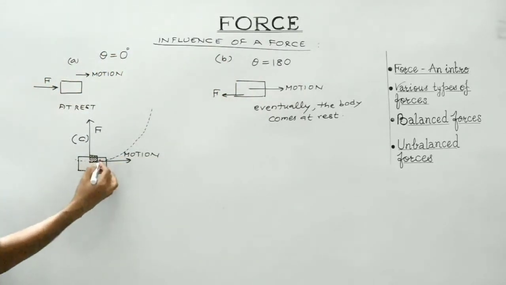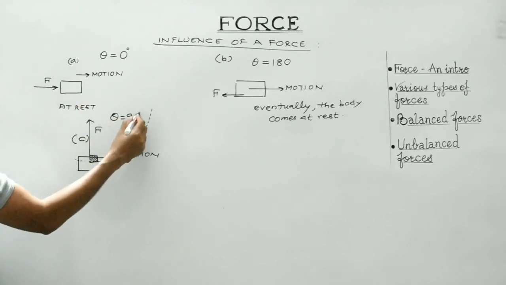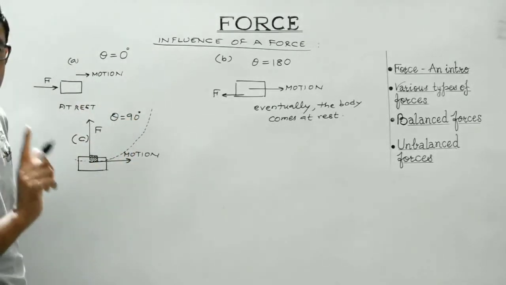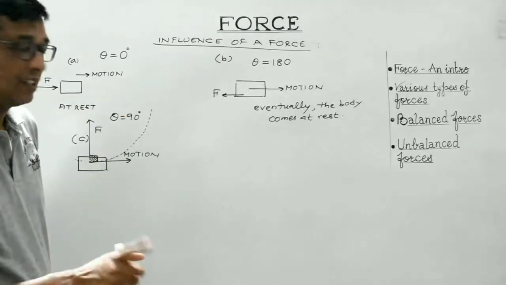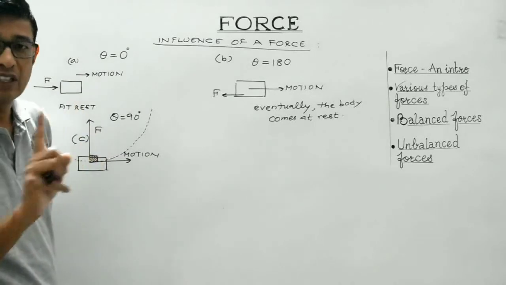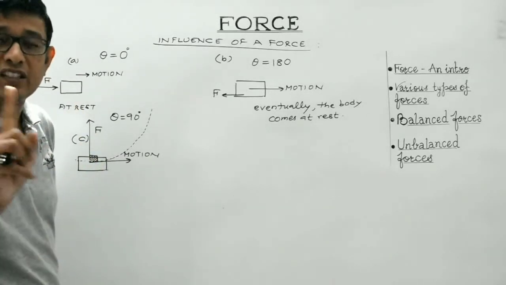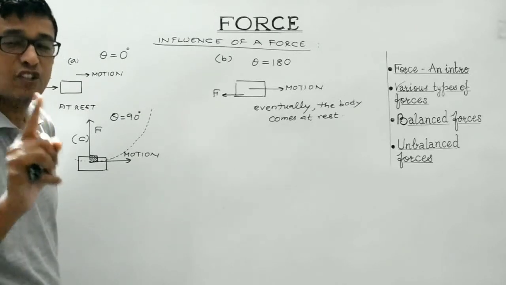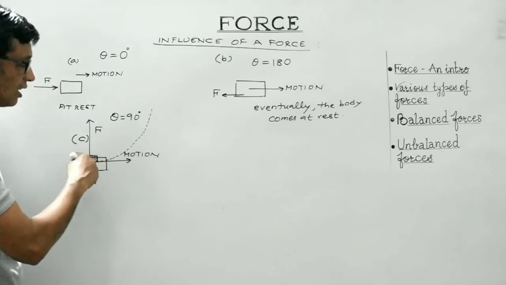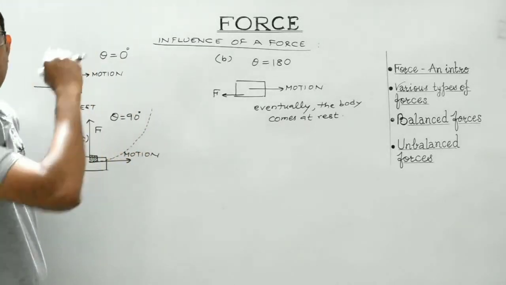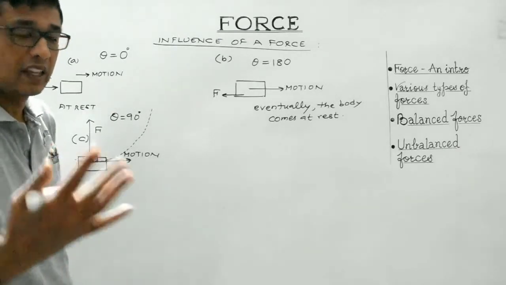What is the angle in this case between the direction of motion and the force applied? In this case it is 90 degree. In case the force is acting perpendicular to the direction of motion of the body, then this force will not result in the change in the speed of the body, but it will result in the change in the direction of motion of the body continuously. And that is when the body will start following a curved or a circular path. Is it clear, students? There might be a fourth case as well.